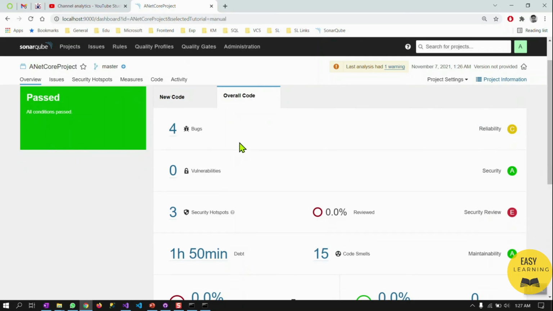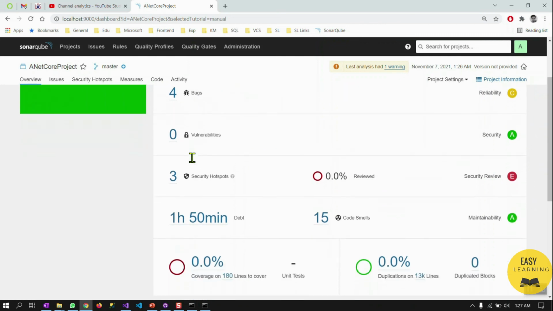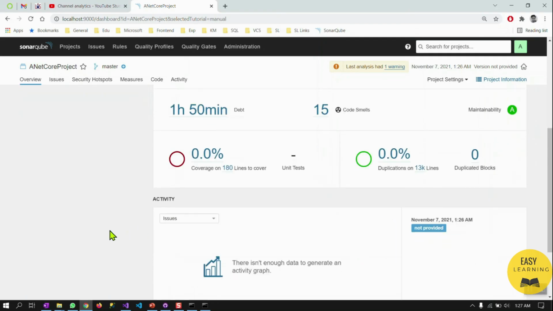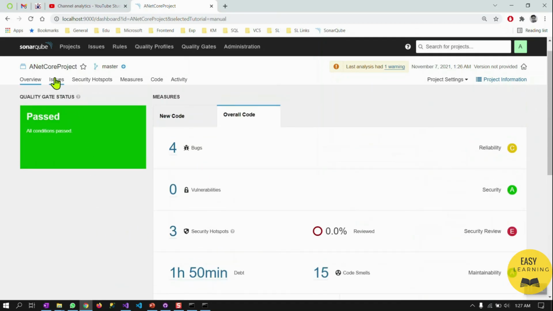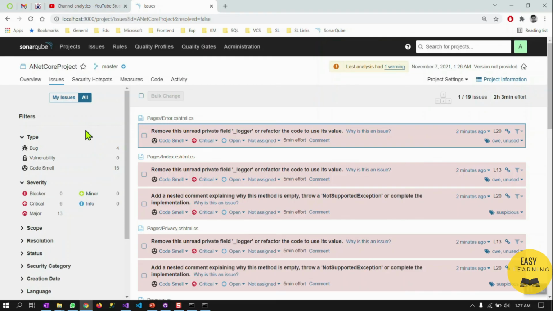It says we have 4 bugs in the project, no vulnerabilities, 3 security hotspots, and the code debt is 1 hour 15 minutes, with 15 code smells, and overall, these are the individual issues listed one by one.